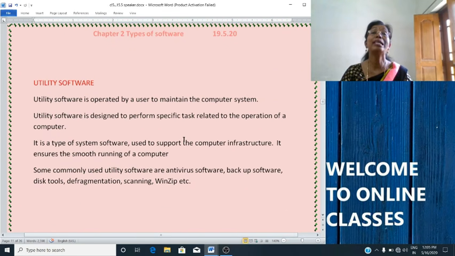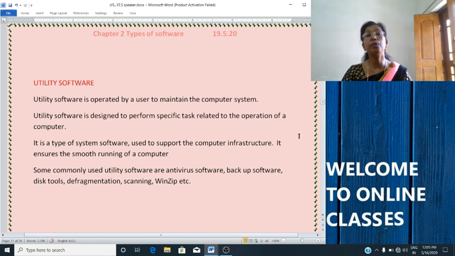Utility software is required for the maintenance of a computer. System utilities are used for supporting and enhancing the data in a computer. Some system utilities may come embedded with operating systems and others may be added later on.